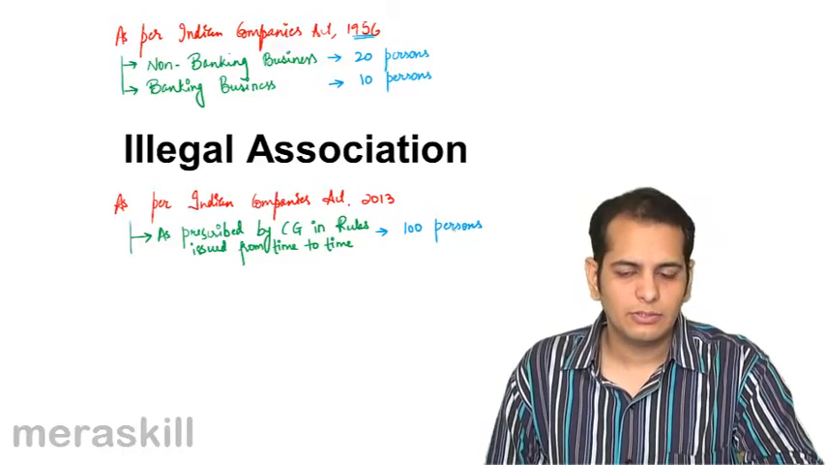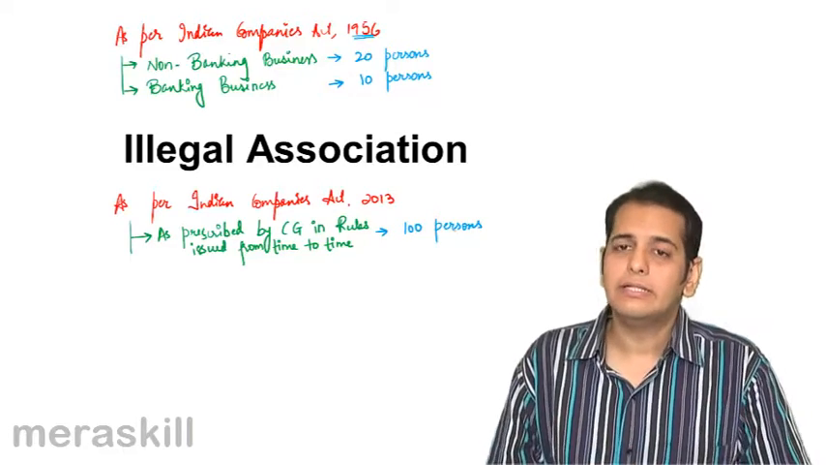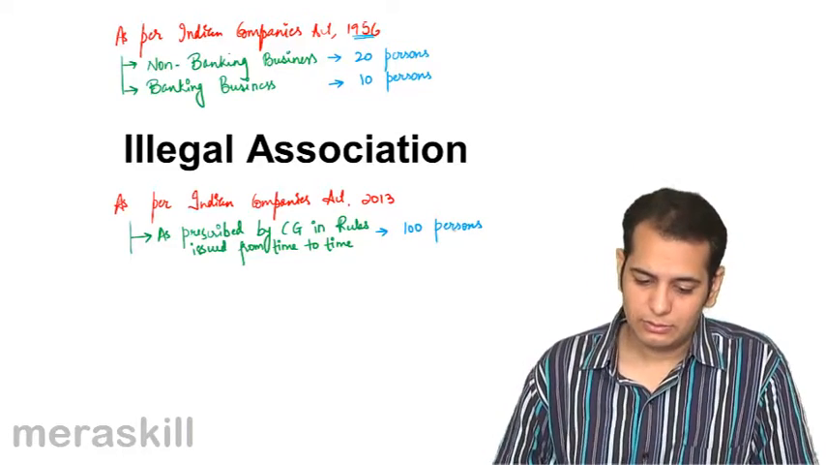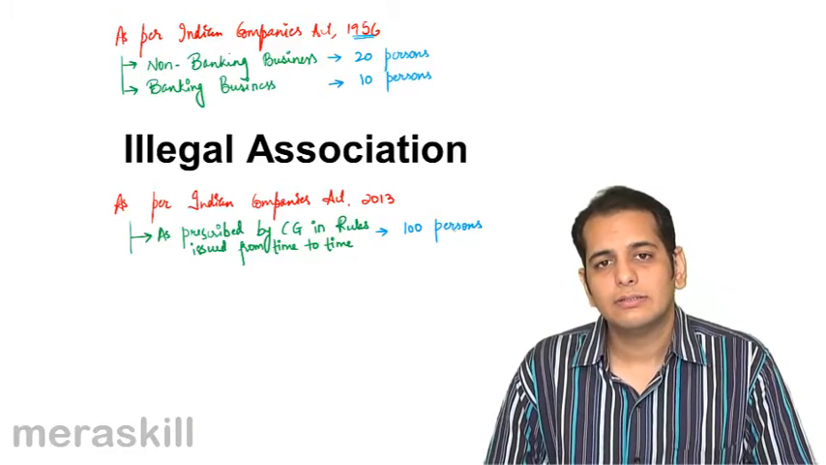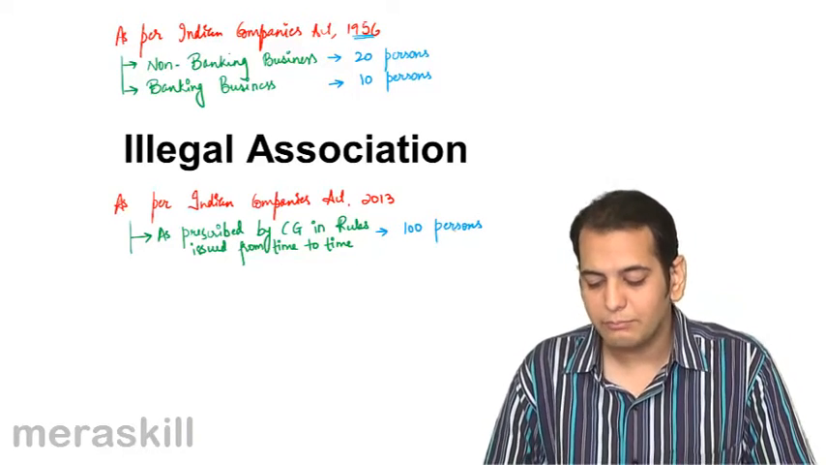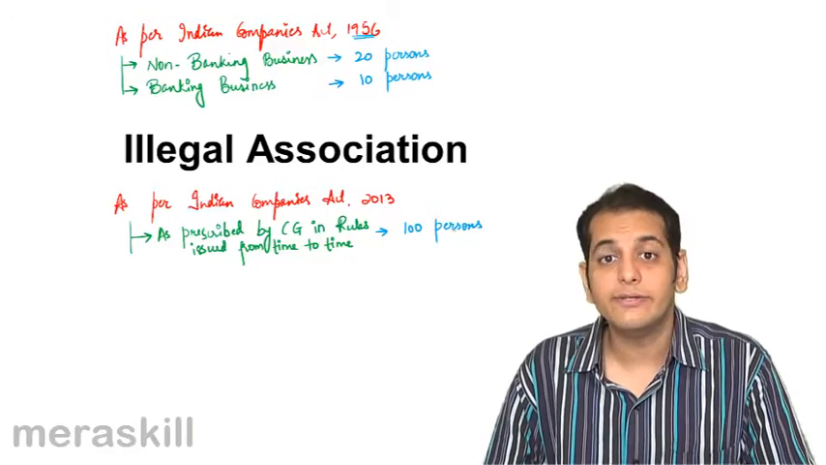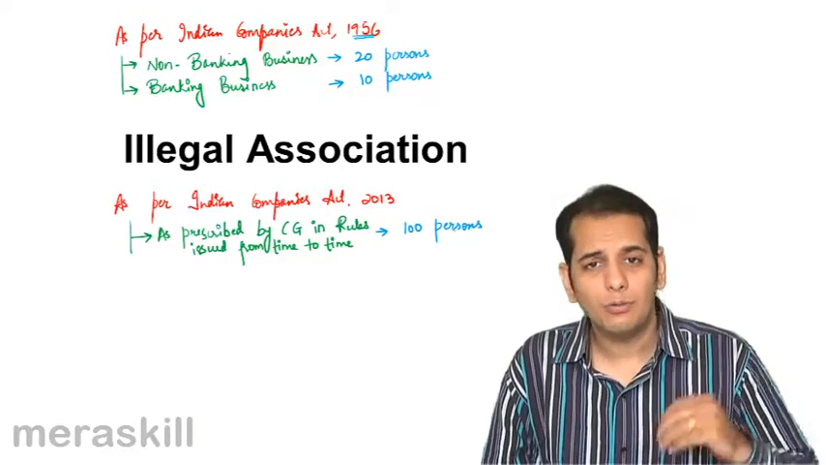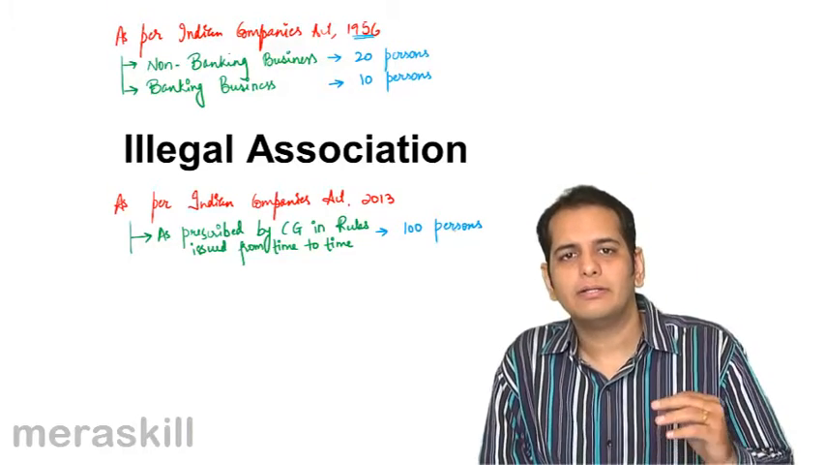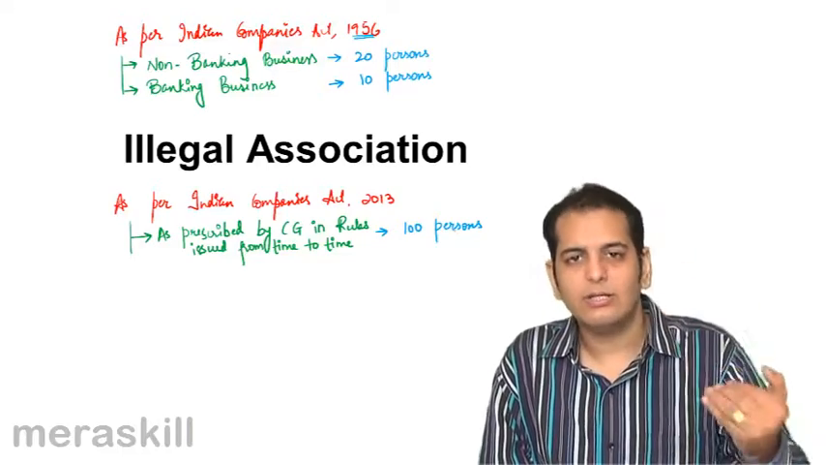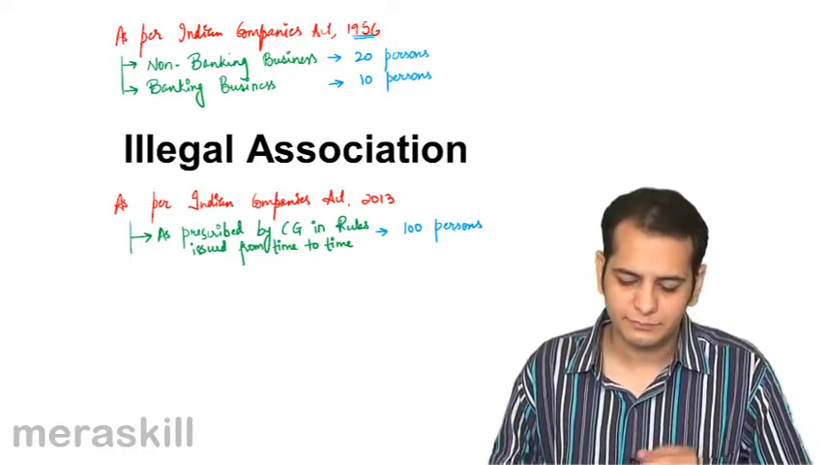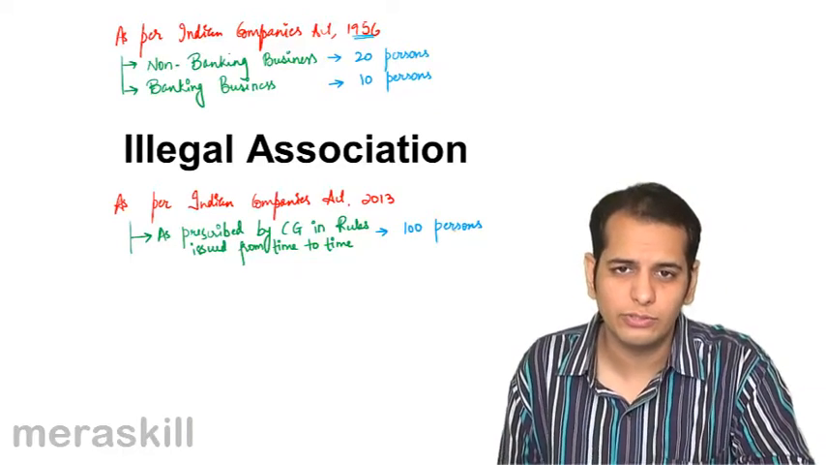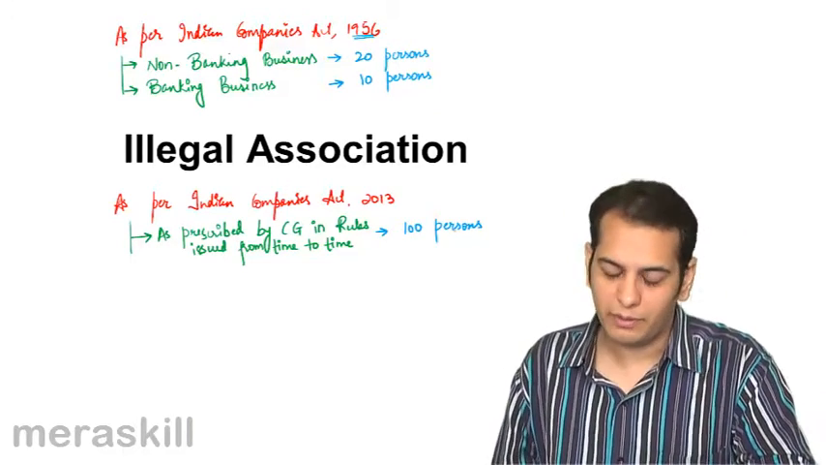Okay, so this was about illegal association. The limit set in the Indian Companies Act 2013 is 100. However, the central government by its power can set a lower number, but it cannot exceed 100. Okay, so now let us take a short quiz on this topic.